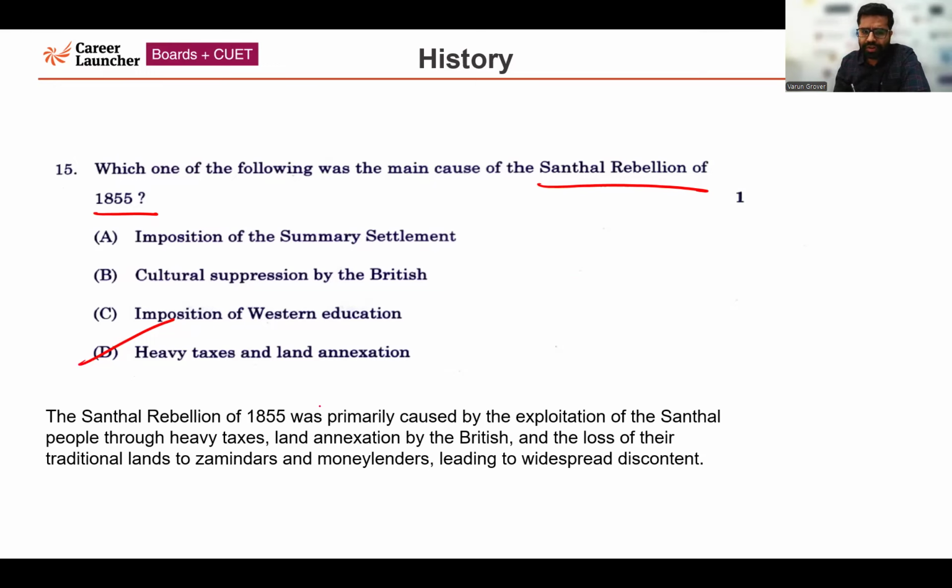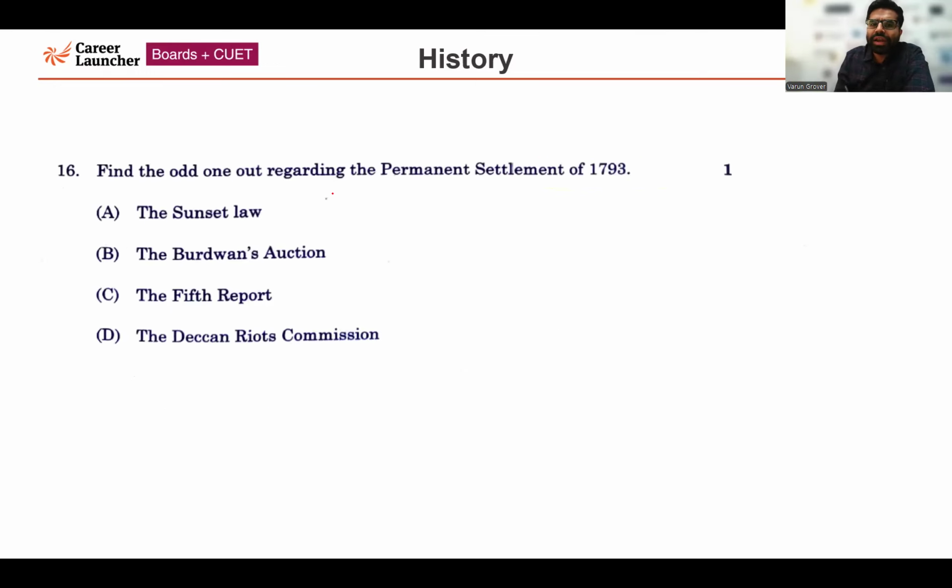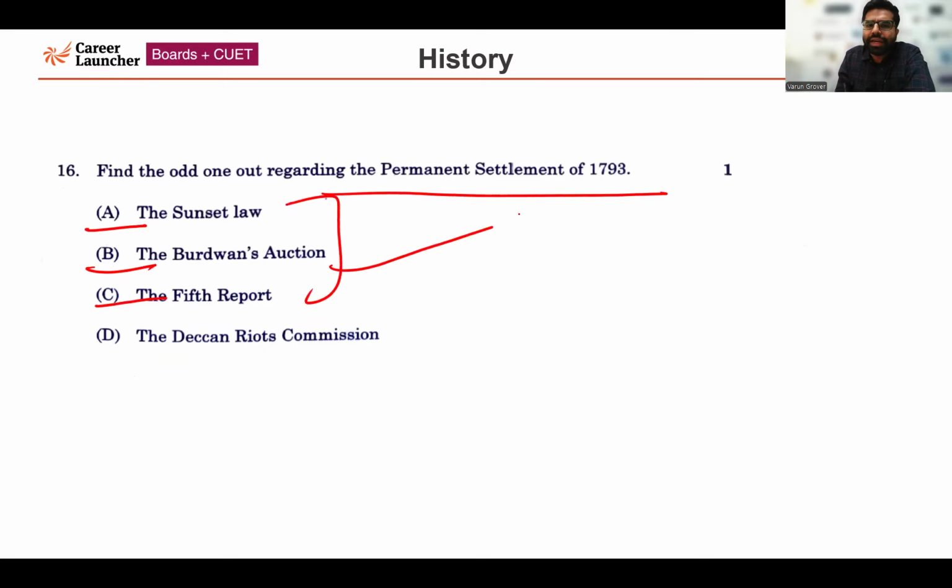So in 1855, the correct answer is option number D. Now moving forward, question number 16. Find the odd one out regarding the Permanent Settlement of 1793. Three options are related to the Permanent Settlement, one is not. Options A, B and C are all related to the Permanent Settlement of 1793, but the Deccan Riots Commission is not related to that. So option number D is the odd one out.